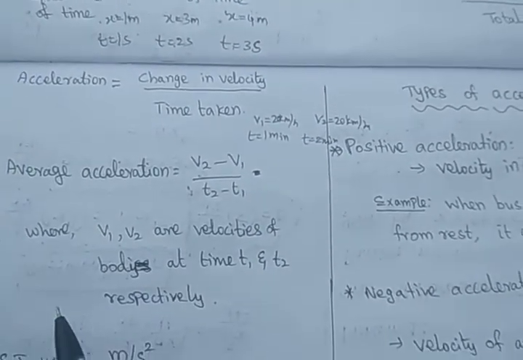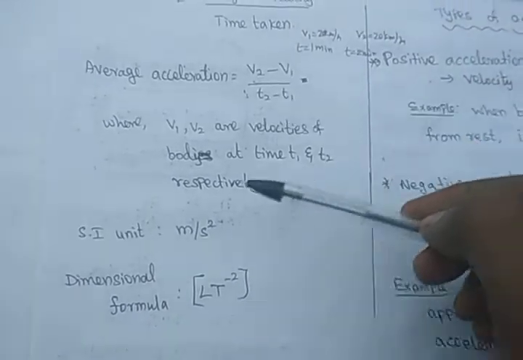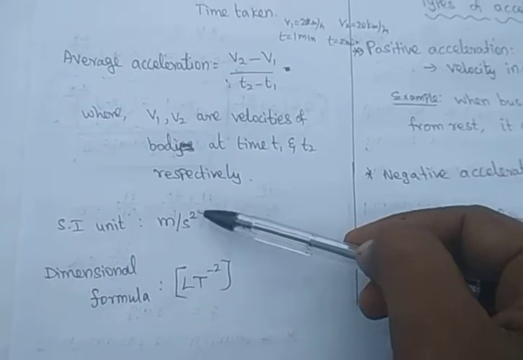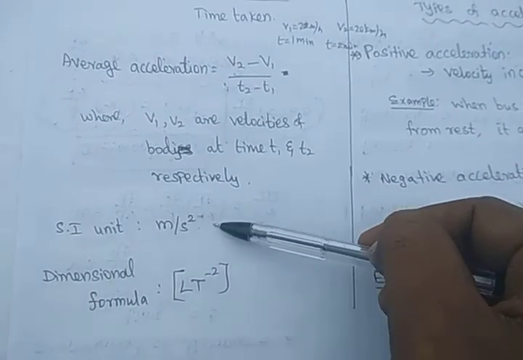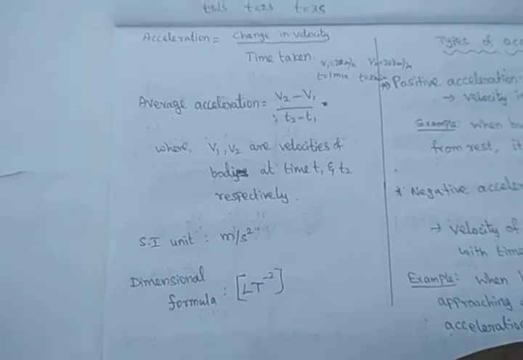to calculate the acceleration. Then the SI unit of acceleration is velocity by time. The SI unit of velocity is meter per second. Again divided by time, so meter per second squared. The dimension formula is LT power minus 2.